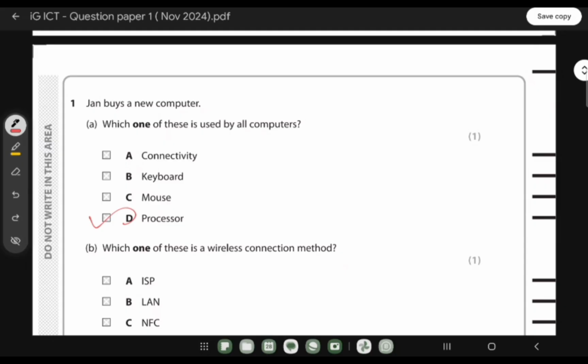It's because when it comes to the mouse and keyboard, most computers don't have a mouse and keyboard. It's a peripheral, right? You have to connect a mouse and a keyboard externally to a computer. And connectivity can be Wi-Fi or Bluetooth, right? So not all computers have connectivity facilities, but the processor is needed by all computers to process their workflow.